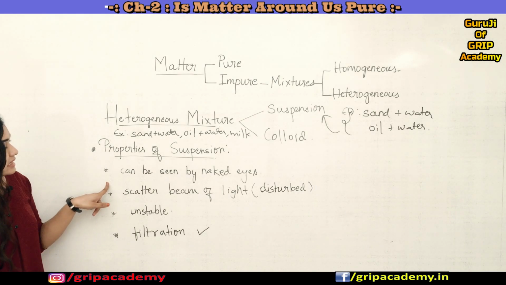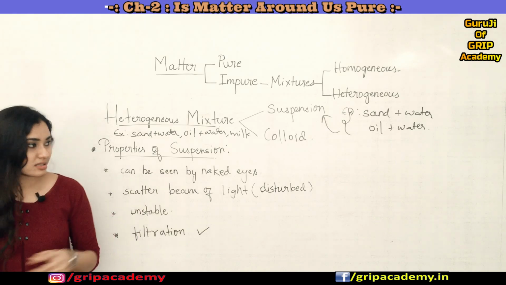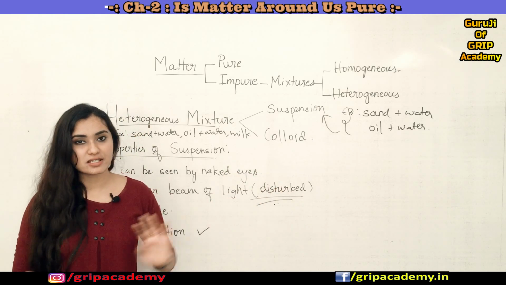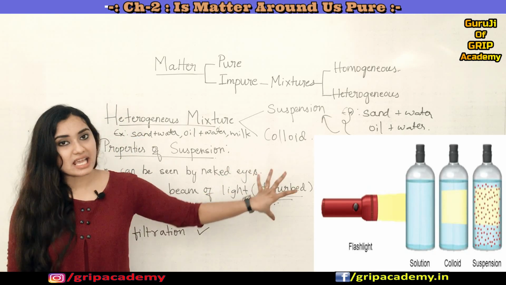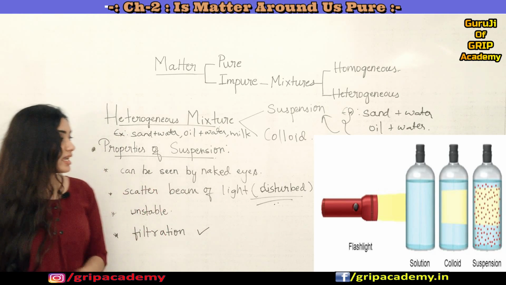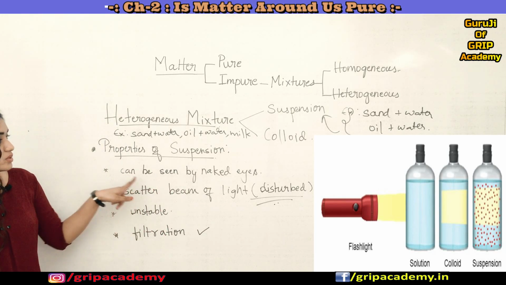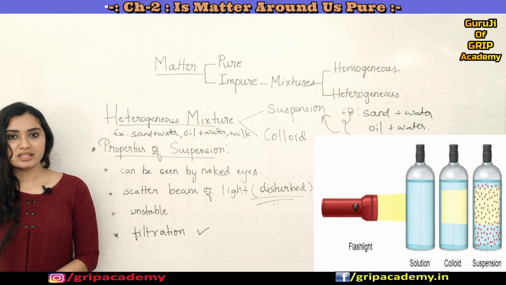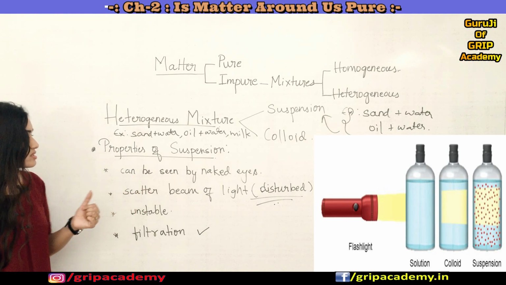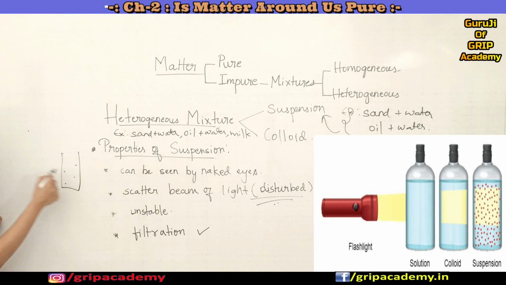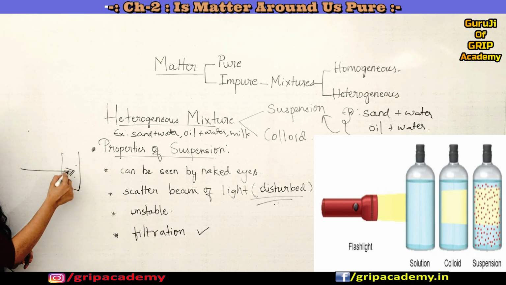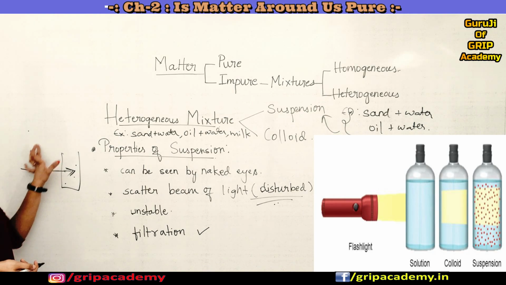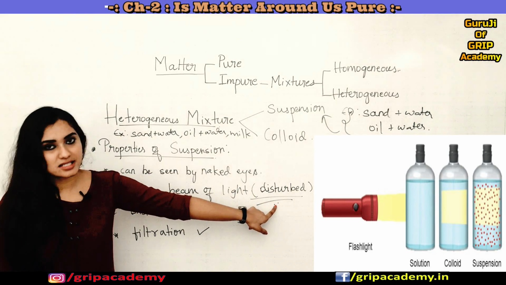Next is the scattering of a beam of light. This is very important: it happens only when they are in a disturbed state, and I'll tell you that. I told you that the particle size is big enough that you can see them with the naked eye. So they are big enough to scatter a beam of light passing through them, and thus the path of light is visible, but only when they are in a disturbed state.